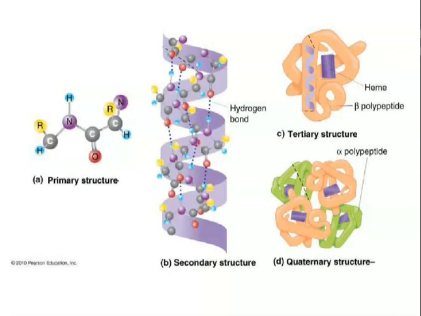Let us now come to the classification of proteins and the structure of proteins. So let's start with the structure of proteins. I told you that proteins are quite complex, so their structure can be discussed under 4 headings. Number 1, primary structure. Number 2, secondary structure. Number 3, tertiary structure. And number 4 is the quaternary structure.